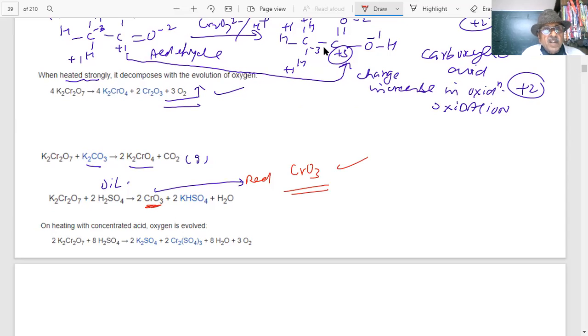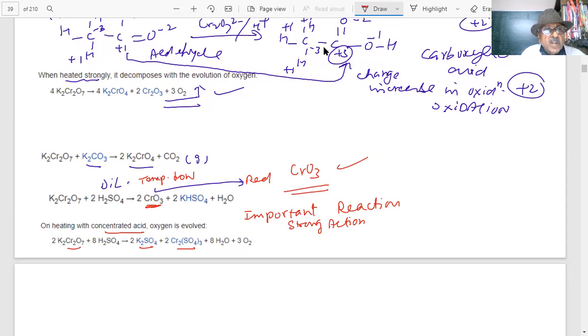Further, you see when heated with concentrated acid. Very important reaction. Concentrated sulfuric acid is a strong acid. Here the temperature is also low. What you find is that this has no color. This is forming chromium sulfate.